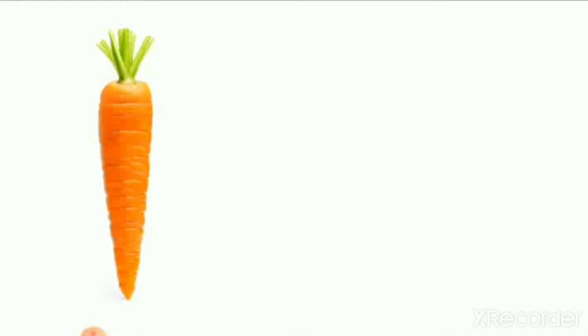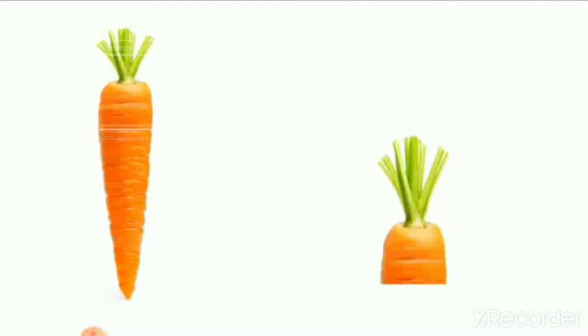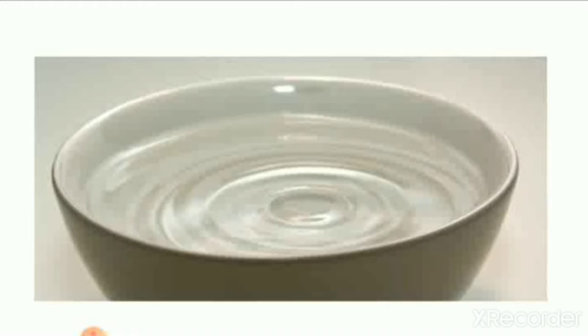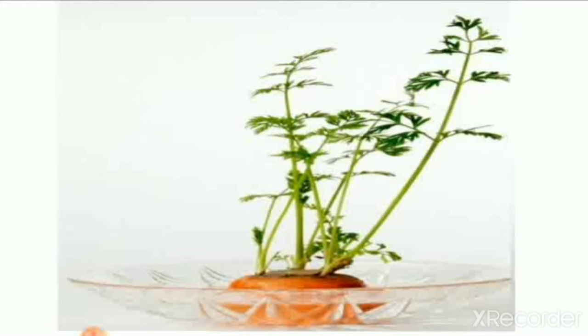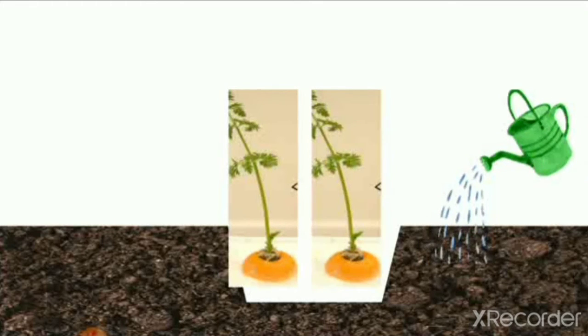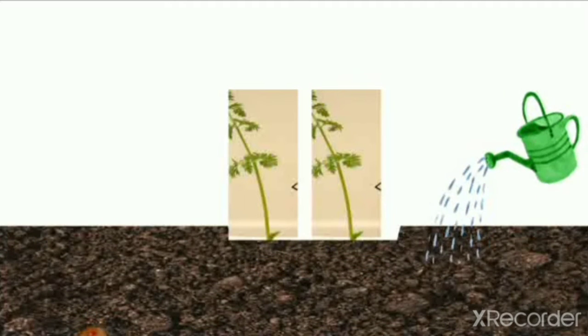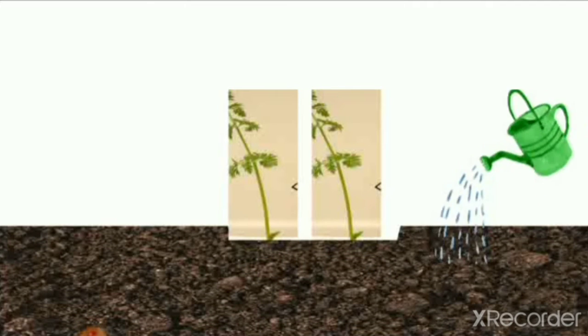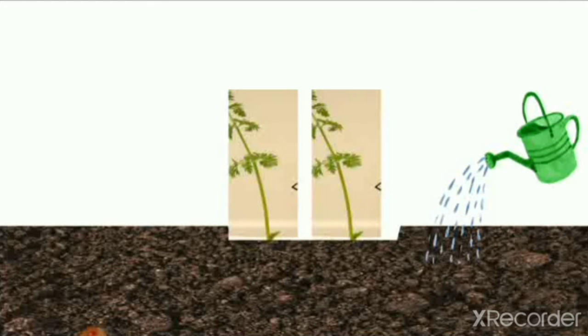Let's revise that we learned about the stem of the plant which we eat. But in starting, we grow a carrot. So we learned how carrot grows. Carrot grows from the top and we put the carrot first in one bowl of water. When carrots start growing, we put it in wet land. So we plug the land, then we put the carrot tops in it and we cover it. But we only cover the tops of the carrot. We do not cover the leaf and stem of the carrot.